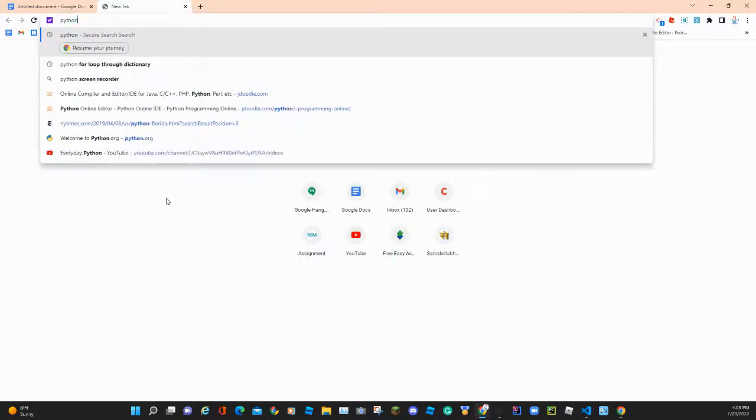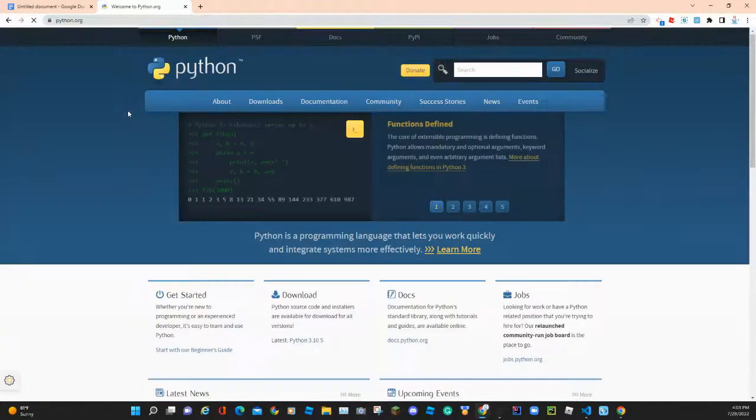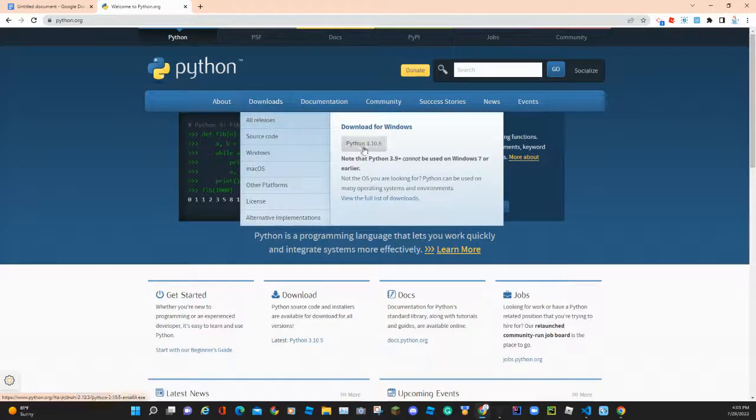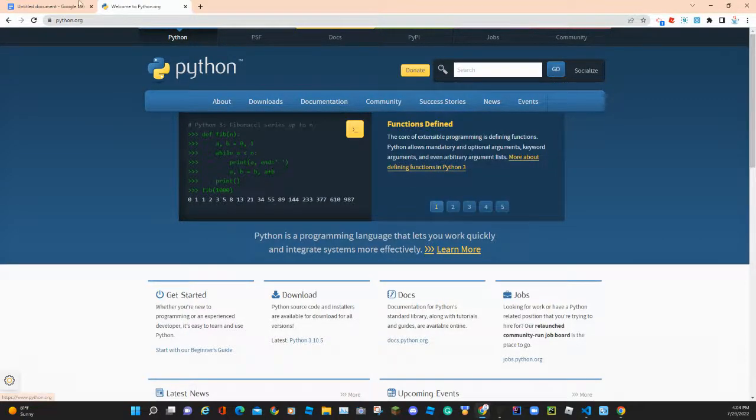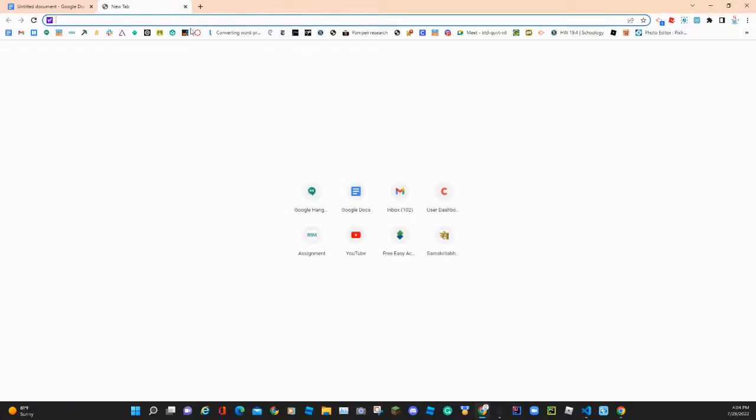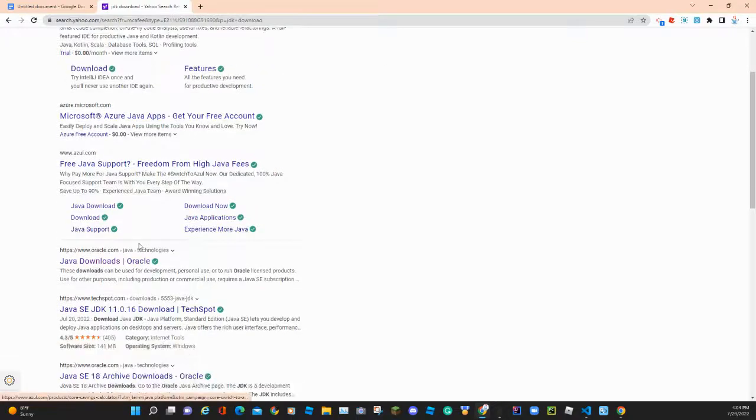And before I actually get into this, I wanted to tell you about something else. Before actually downloading these environments, you need to download the language itself, so you have that runtime environment. For Python, you could just search up python.org, and you could just download it right there. And then there's the JDK download as well, for Java.